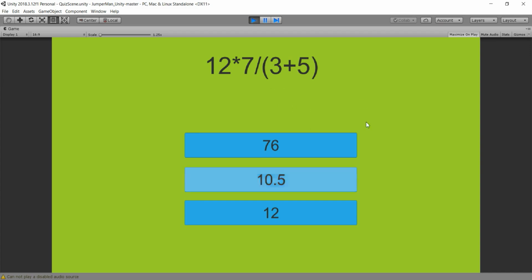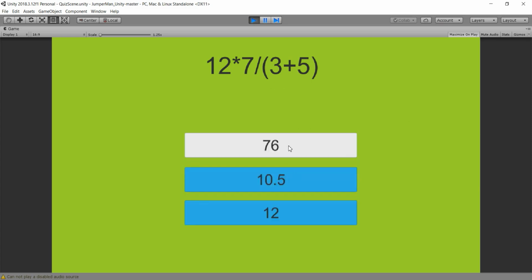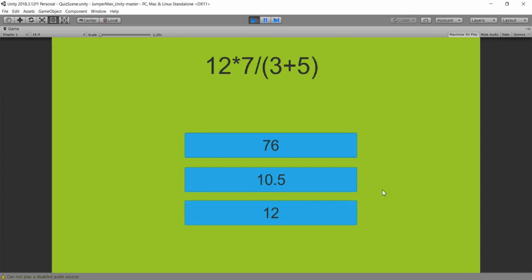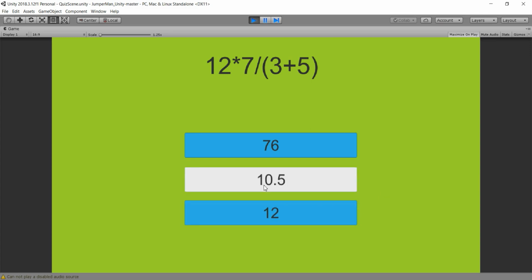And in this quiz scene, we need to click on the correct answer of these three, and this is a mathematical question. So the correct answer here is 10.5, but if we for example click on a wrong answer, on the 76 or on the 12, we are brought back to the main menu scene. But if we click on the correct answer, we go directly into the gameplay scene.